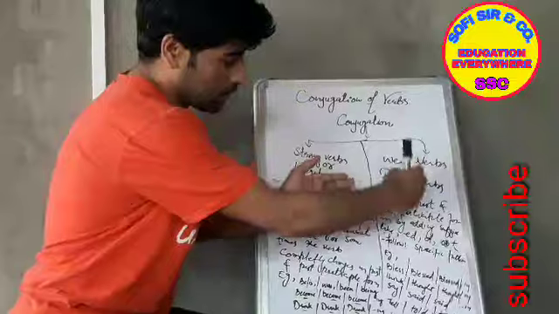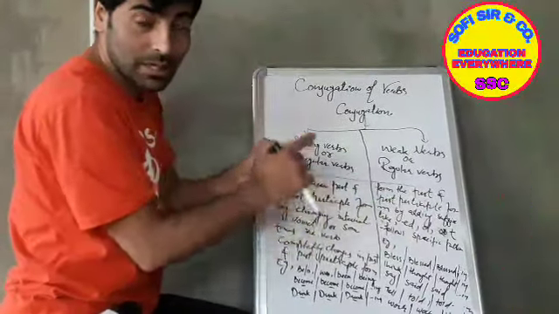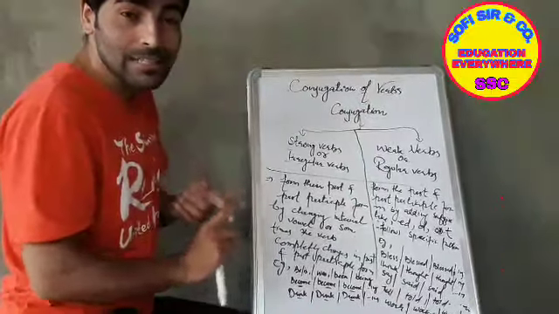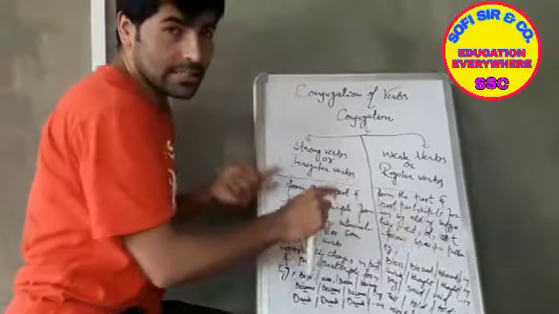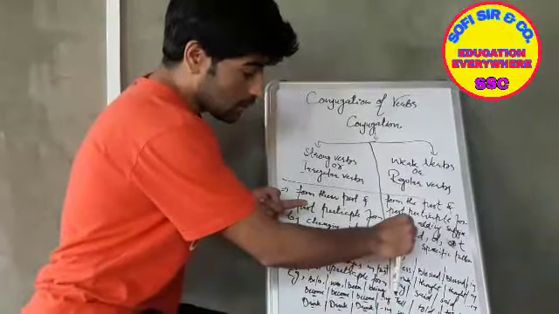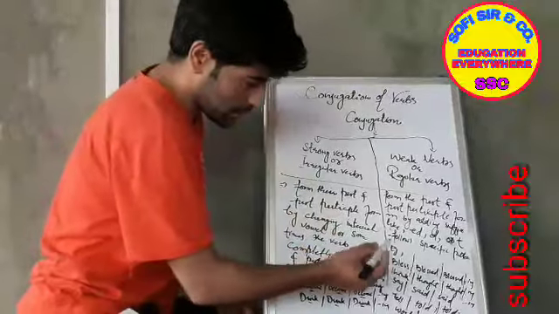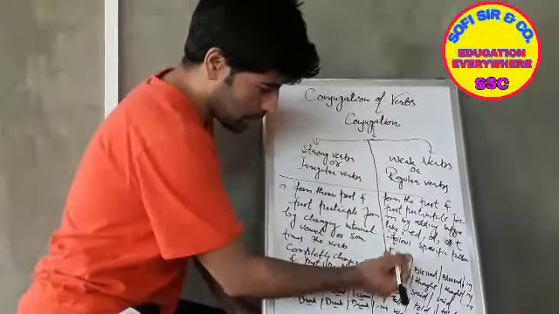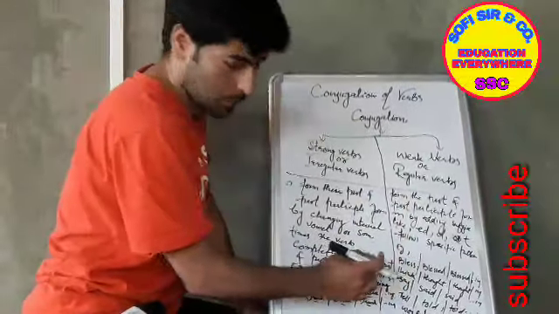Now weak verbs. Weak verbs are those verbs which form their past and past participle form by adding suffixes like d, ed or t, and these verbs follow a specific pattern. Now look at the examples.